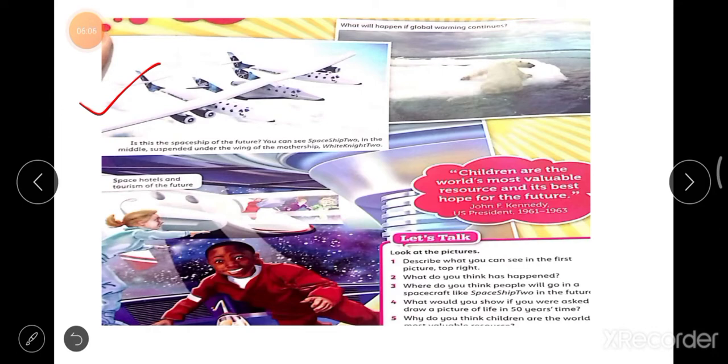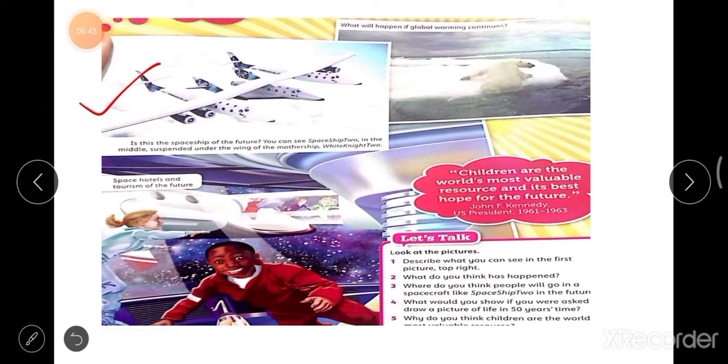The mothership White Knight 2 has two compartments, one for crew. Crew means a team or group of people who work to operate an aircraft or spacecraft. Okay, you can see they are talking about there would be two compartments in that spacecraft. One for the crew, means the people or a group or the team who are operating the spacecraft or aircraft,